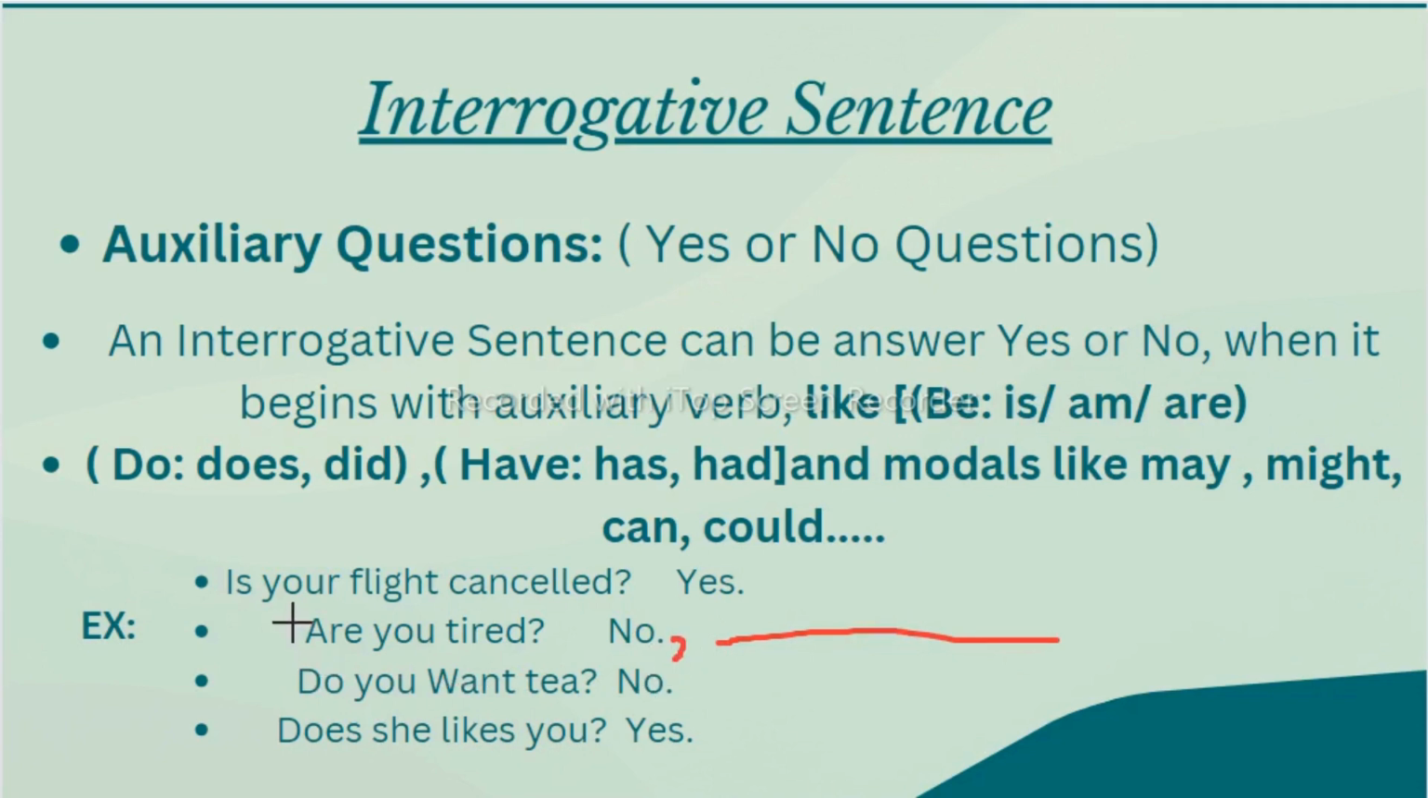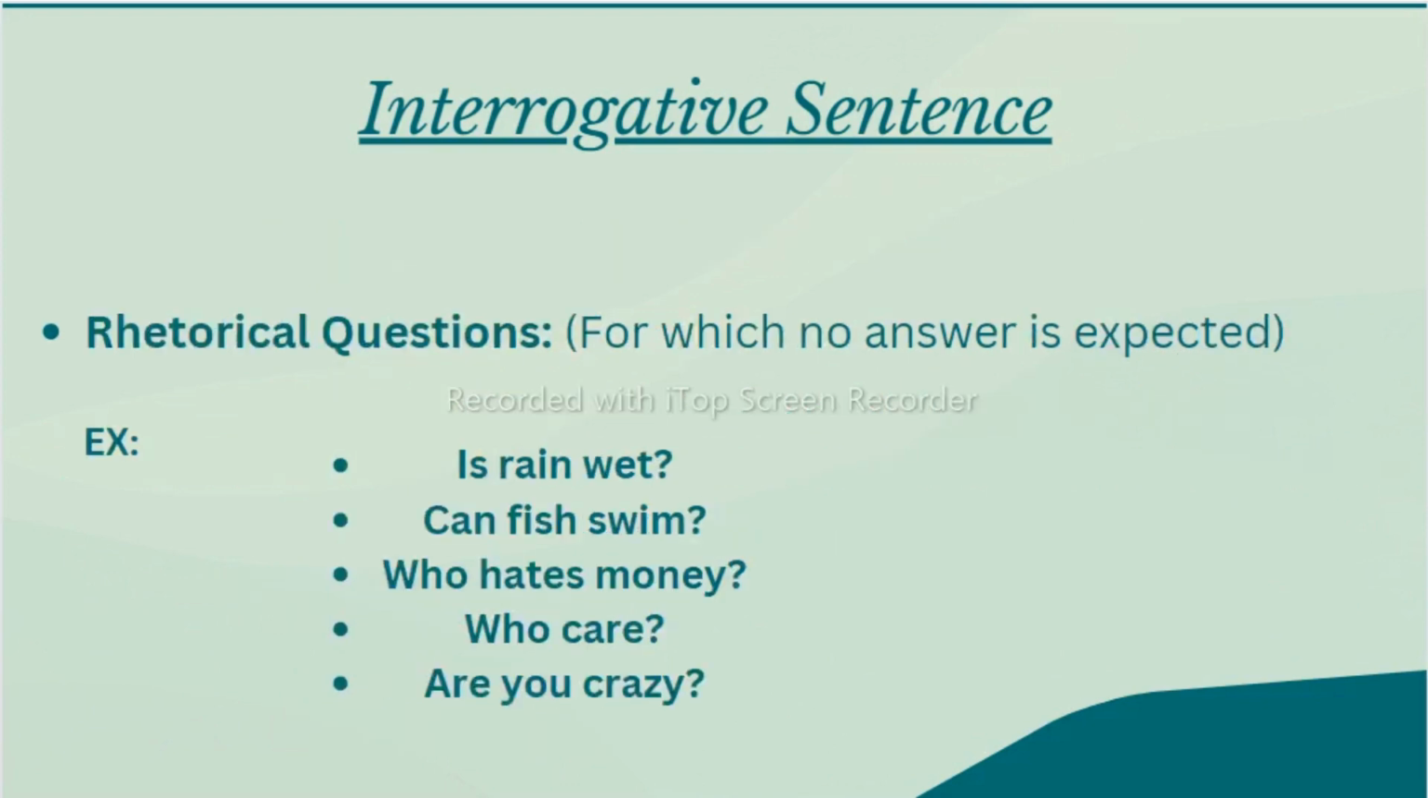So for example, is your flight cancelled? You can simply say yes. If you want to say more, you can add a comma after yes: yes, my flight has been cancelled. Are you tired? No, I am not tired. If you want to give this, you can. Otherwise, if you say no, it is enough. It will give a complete sense. So these are also called interrogative sentences, which start with an auxiliary verb, where you only have to answer in yes or no.